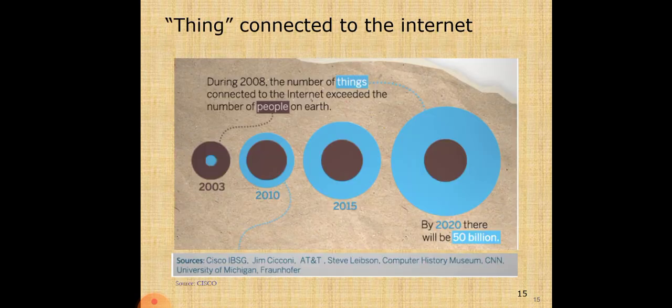Things connected to the internet. Here you can see from 2003 to 2020 there will be 50 billion devices connected to the internet, exceeding the number of people on earth. Sourced by Cisco IBSG, AT&T, Steve Lipson's Computer History Museum, CNN, and University of Michigan.